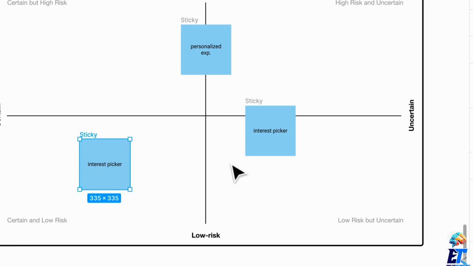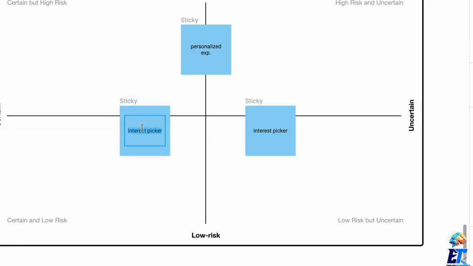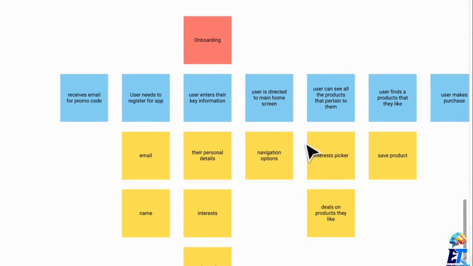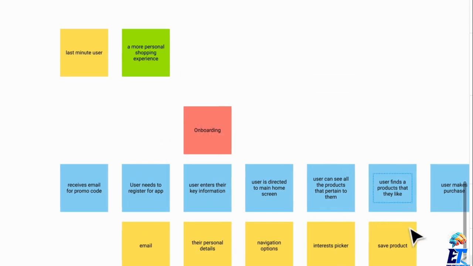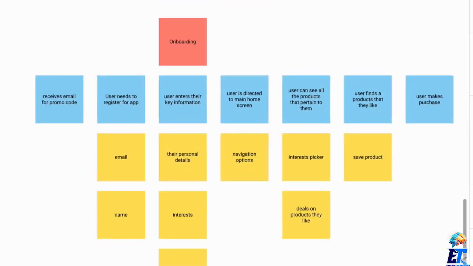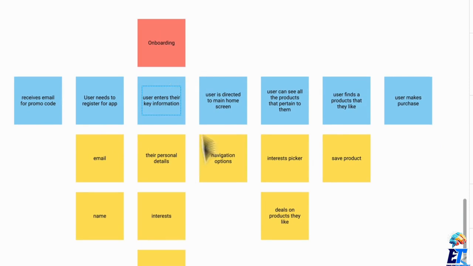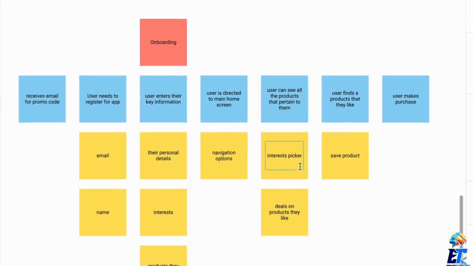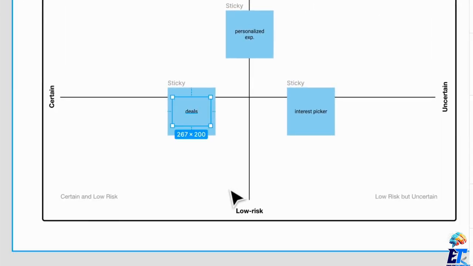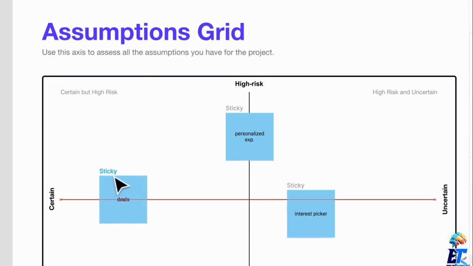Let's think about another assumption. Focusing on the wrong part of the user journey first. So let's think about our user journey. We're going to go back up here. This is something that we quickly built out. If a user wants to get relevant results, and that's our goal over here, maybe something that we should figure out first is how we're going to serve up those results. Maybe the onboarding experience is really in depth. And so people maybe really want to focus on deals. We do know people like deals, but if we focus on this now, it's going to give us less time to actually finish the project. So maybe this is in the middle as well.